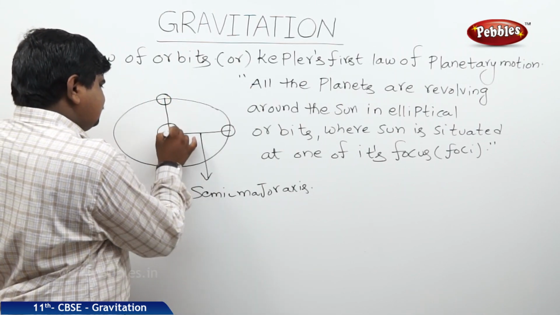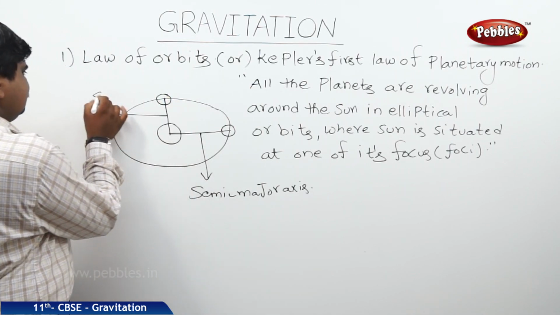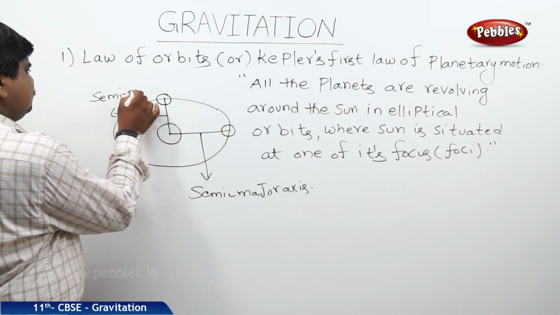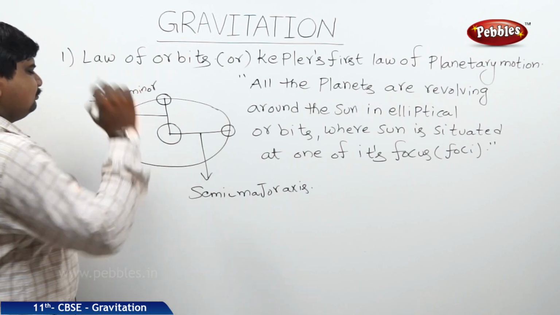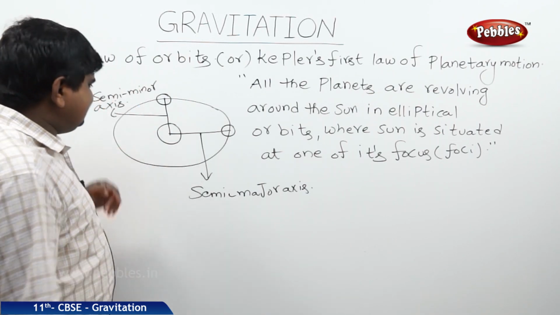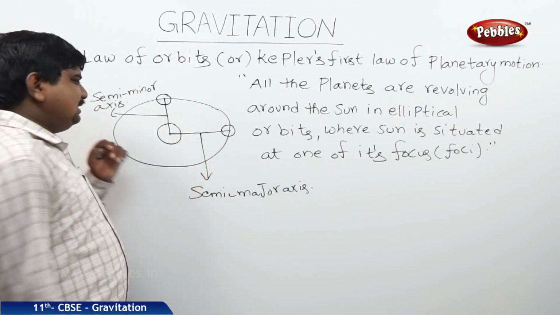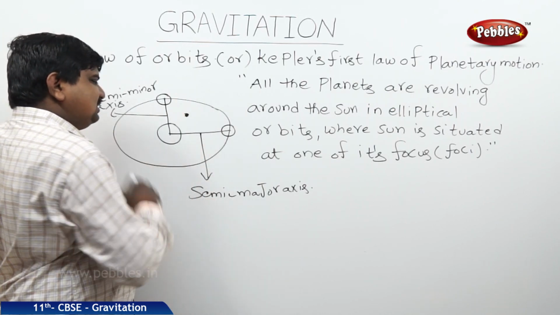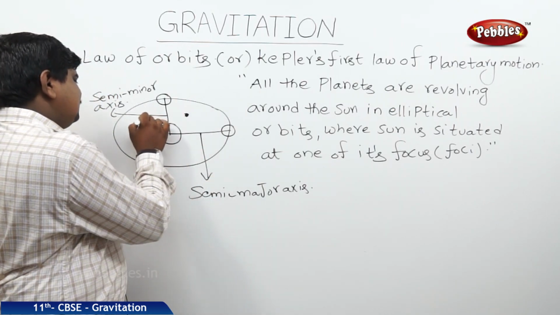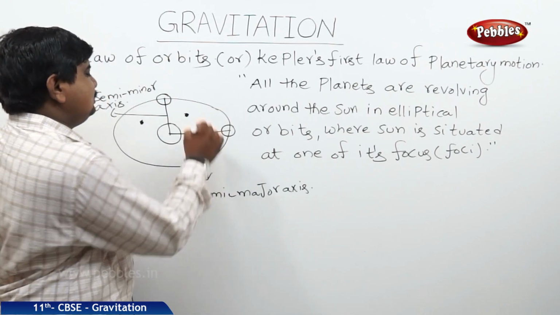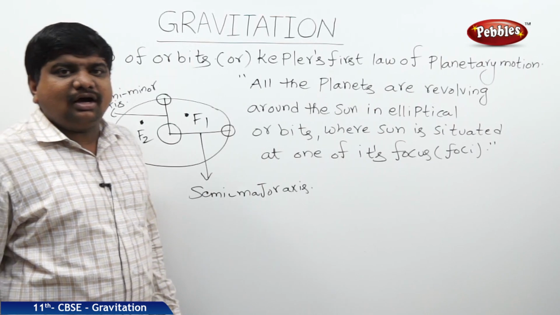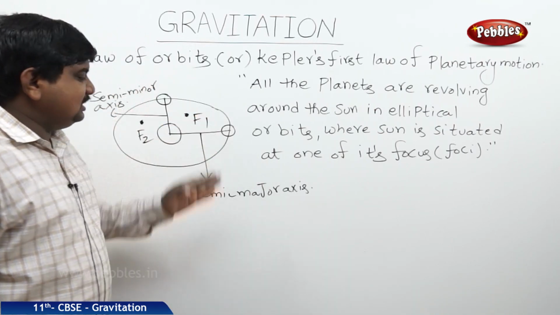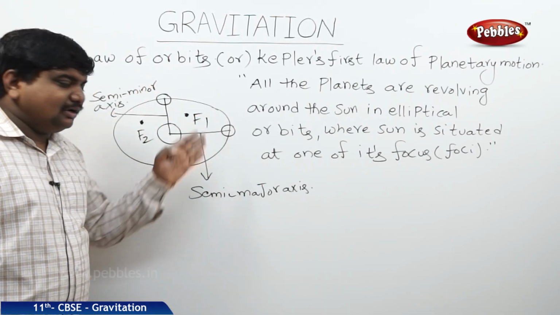This is called the semi-minor axis. If this is the planet, we can assume one position as the focus of the sun, and this is also another position of the focus. Let me write the positions F1 and F2, where F1 and F2 are the different foci.